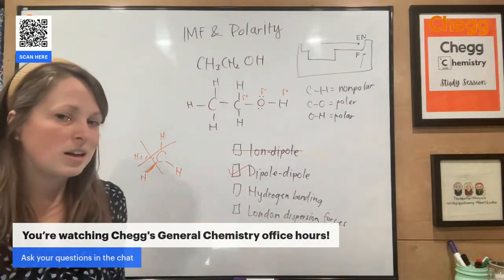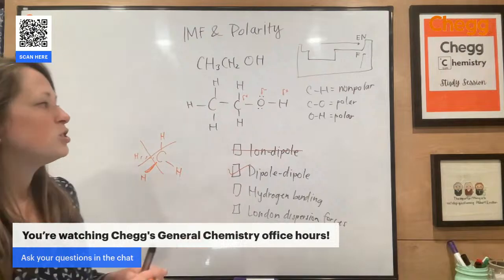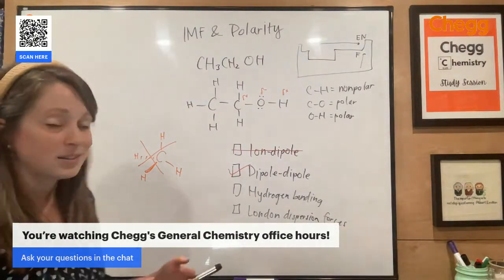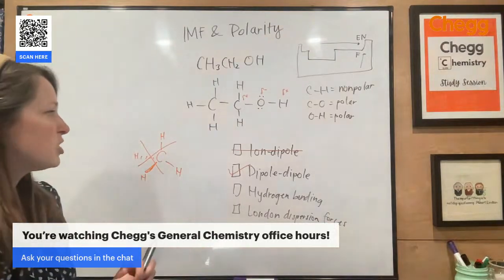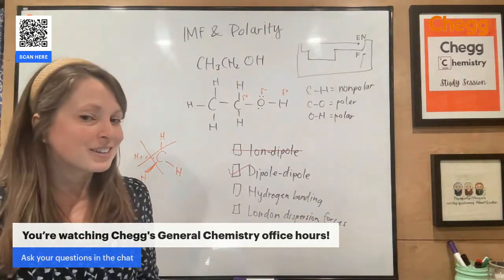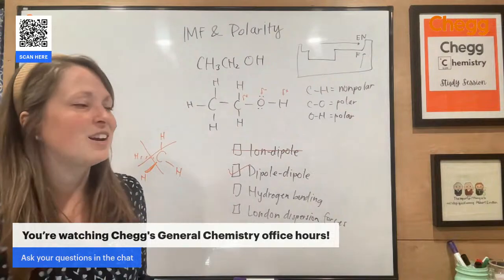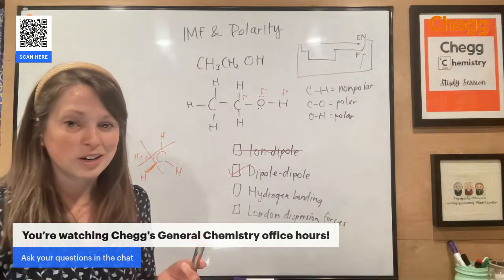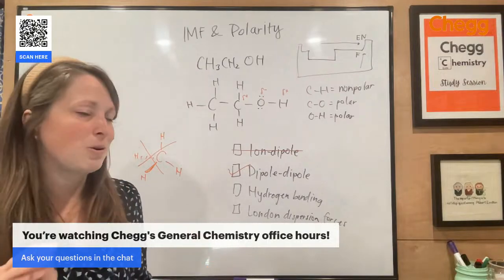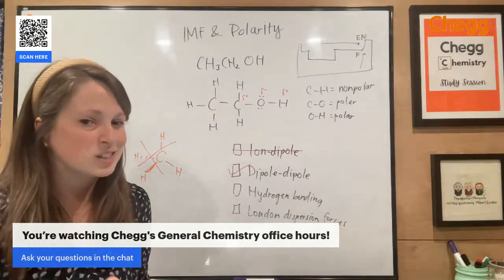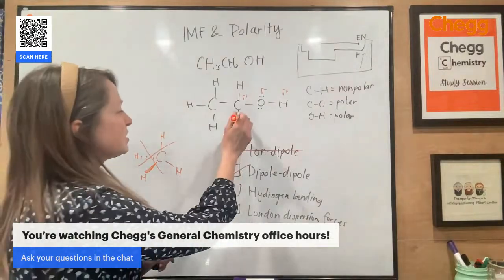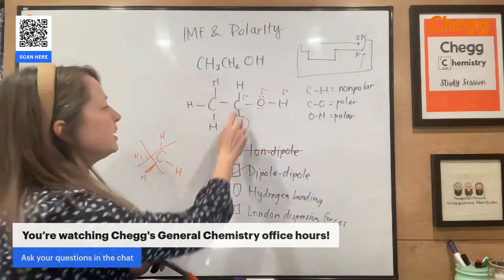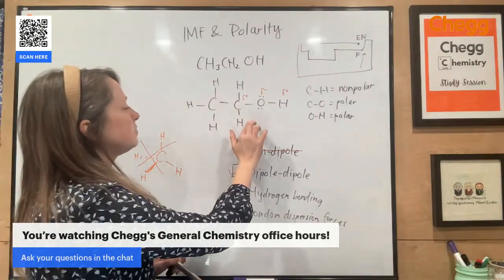Now the question is, in addition to dipole-dipole interactions, does it experience hydrogen bonding? Hydrogen bonding, again, is not a bond. It's just an interaction between a partially positively charged hydrogen and a very electronegative atom, which can be oxygen, nitrogen, or fluorine. Let me repeat that: hydrogen has to be in a polar bond. These hydrogen atoms are not going to experience hydrogen bonding because they are bonded to carbon.